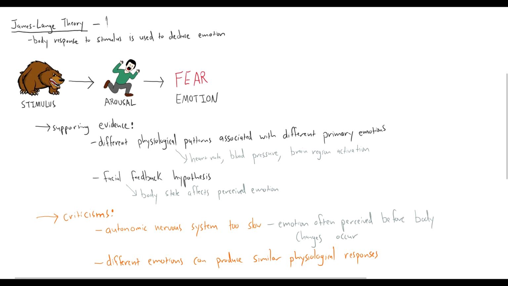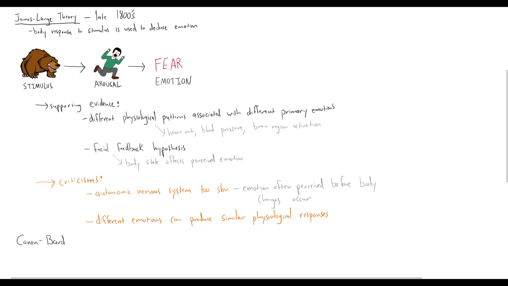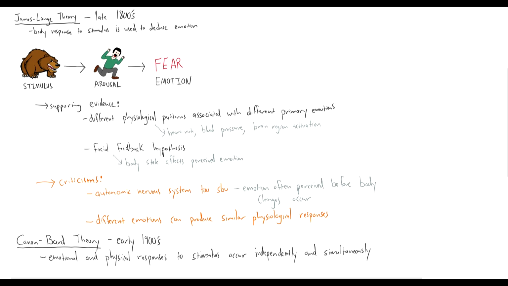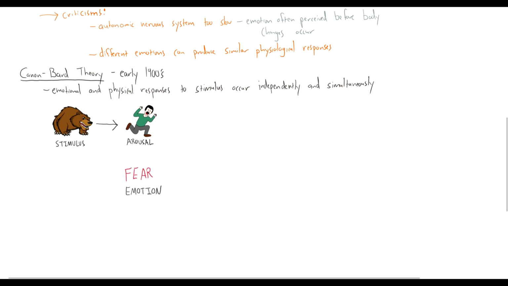In response to these criticisms, the Cannon-Bard theory was proposed in the early 1900s. This is a different theory that describes the link between emotions and physiological changes in the body in response to a stimulus. According to this theory, the hypothesis is that the emotional and physical responses to a stimulus occur independently but at the same time. So in the case of our example, we'll copy these components down here.